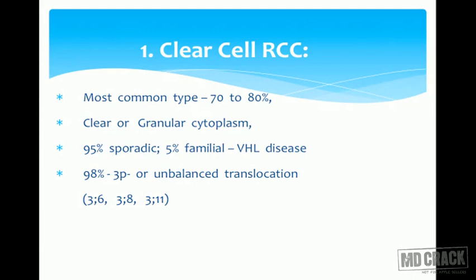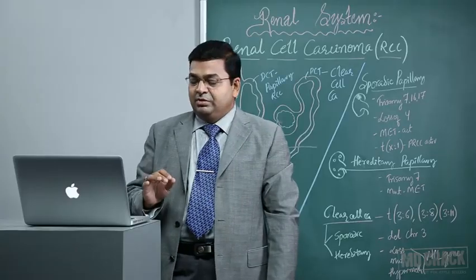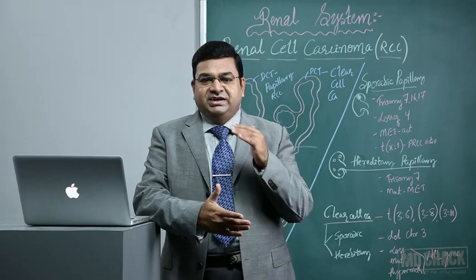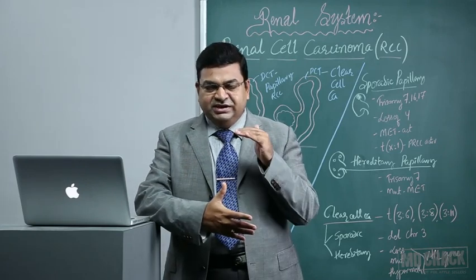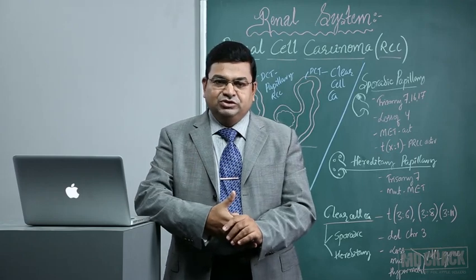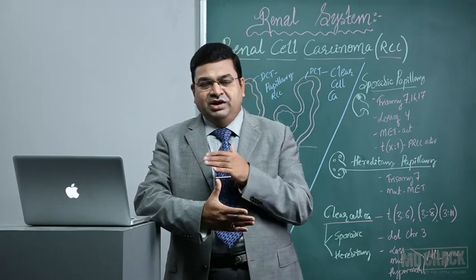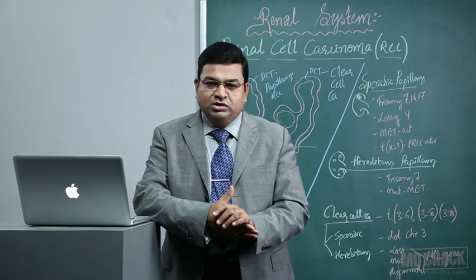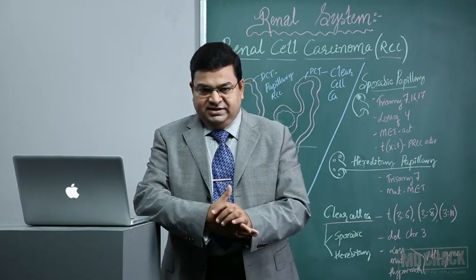Around 80% of the cases are clear cell renal cell carcinomas. So why the word clear cell? It's all because of the cytological appearance. The cytoplasm is totally clear or granular, and the clear cytoplasm will be positive for the periodic acid-Schiff stain, PAS stain, because it contains glycogen. It also contains lipid, so it is positive for lipid as well. Both glycogen and lipid will be there. So PAS is positive, and Oil Red O is also positive in these clear cell renal cell carcinomas.